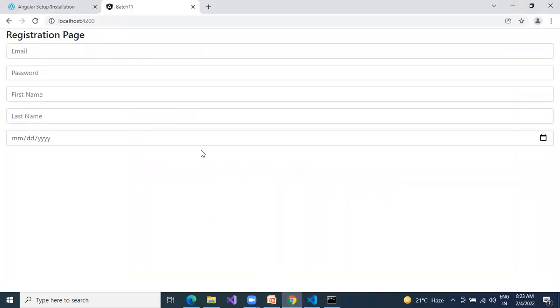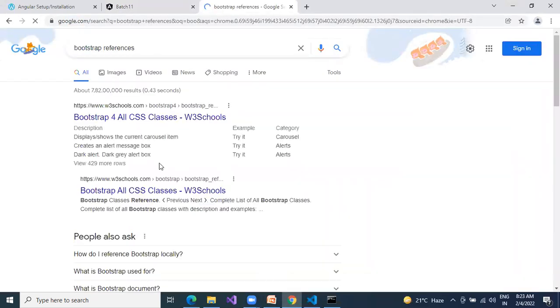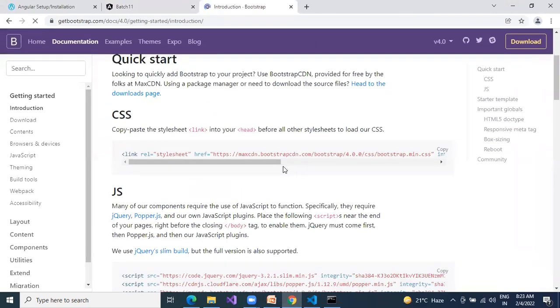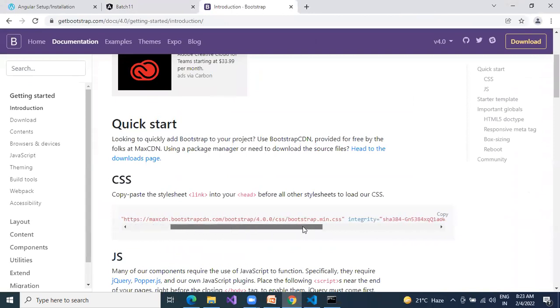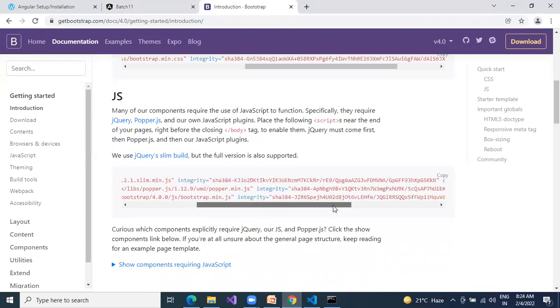Go to Chrome and type Bootstrap references. Then you will get a Git page, Introduction to Bootstrap. Here you will have the link for the min.css file. Copy this one. Once you paste it, remove the crossorigin and the integrity key. Bootstrap is an open source library, an open source licensed library. Anybody can use it. Next, copy these 4 files also. Out of these 4, the middle one is not required.